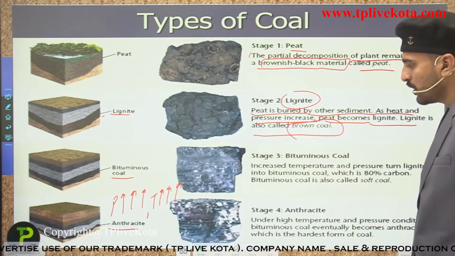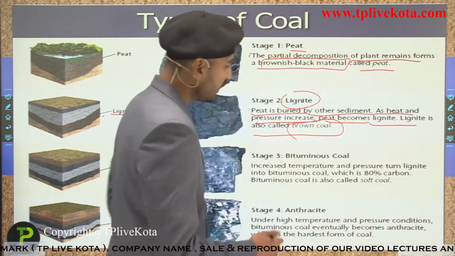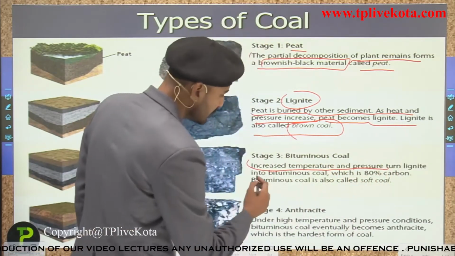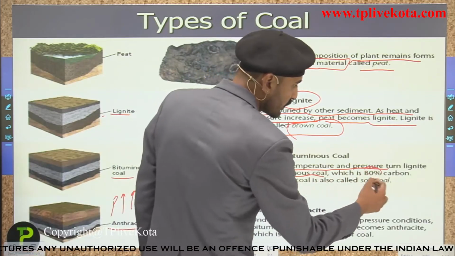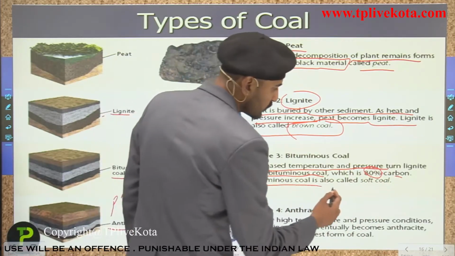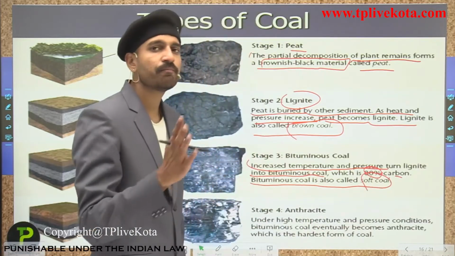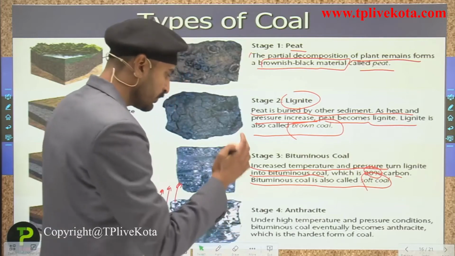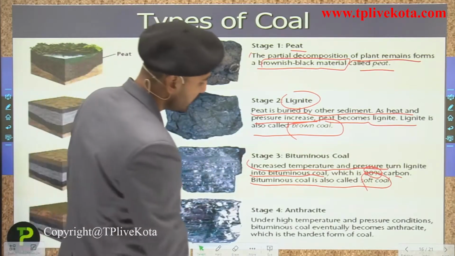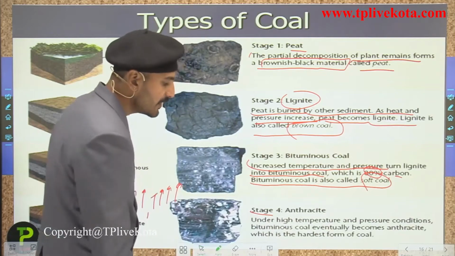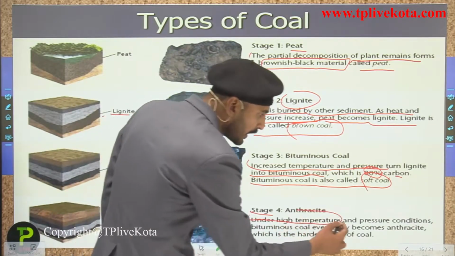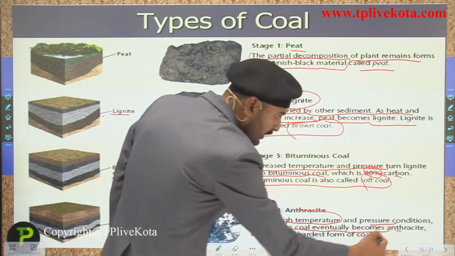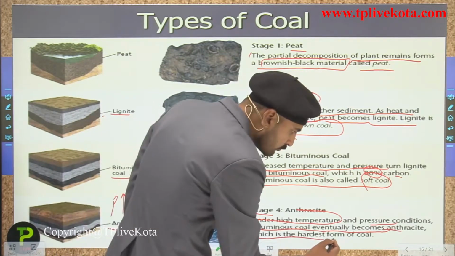Now talking about the third stage, bituminous. Here increased temperature and pressure turn lignite into bituminous coal, which is 80% carbon, and bituminous coal is also called soft coal. It is also divided into two categories, including subbituminous, which we will see in the upcoming slide. Now talking about the last stage, anthracite. Under high temperature and pressure conditions, bituminous coal eventually becomes anthracite, which is the hardest form of coal.